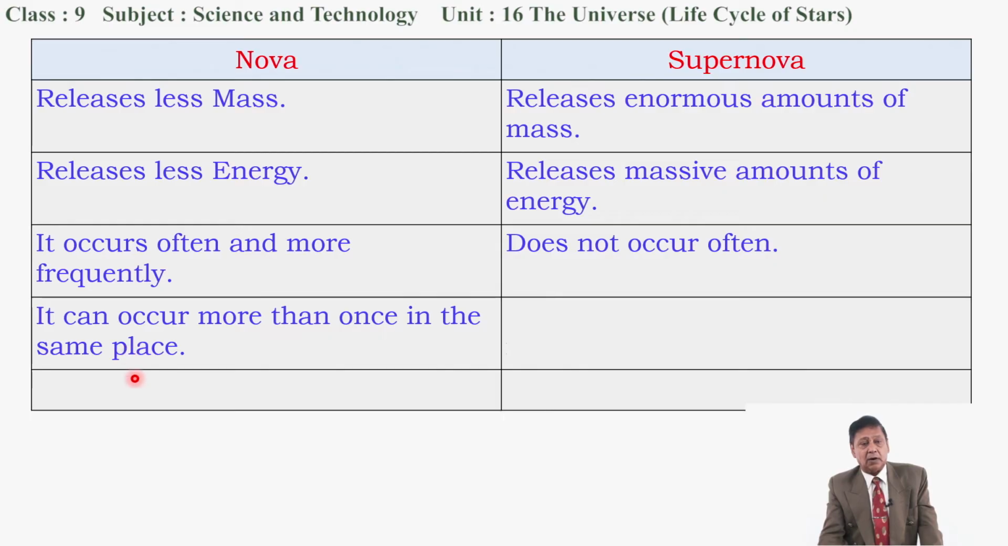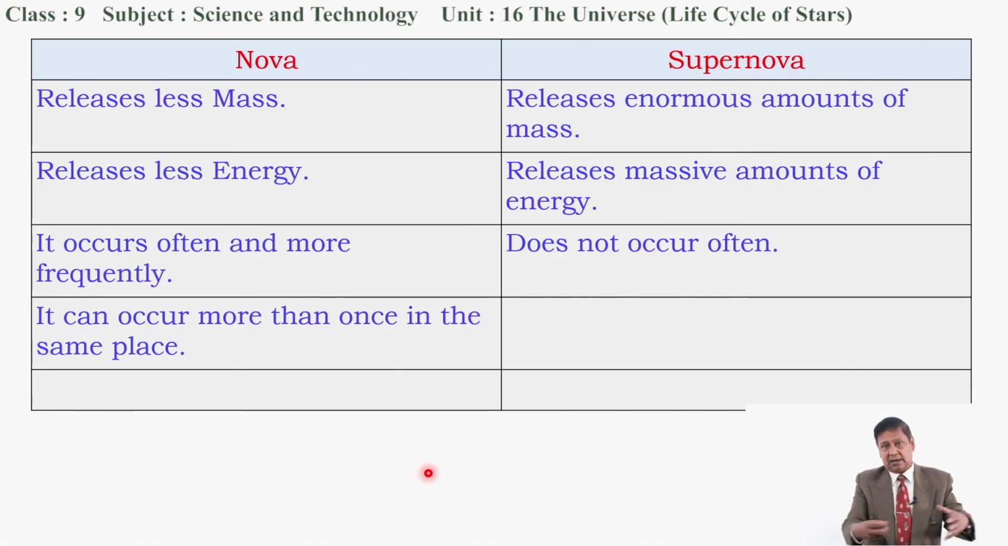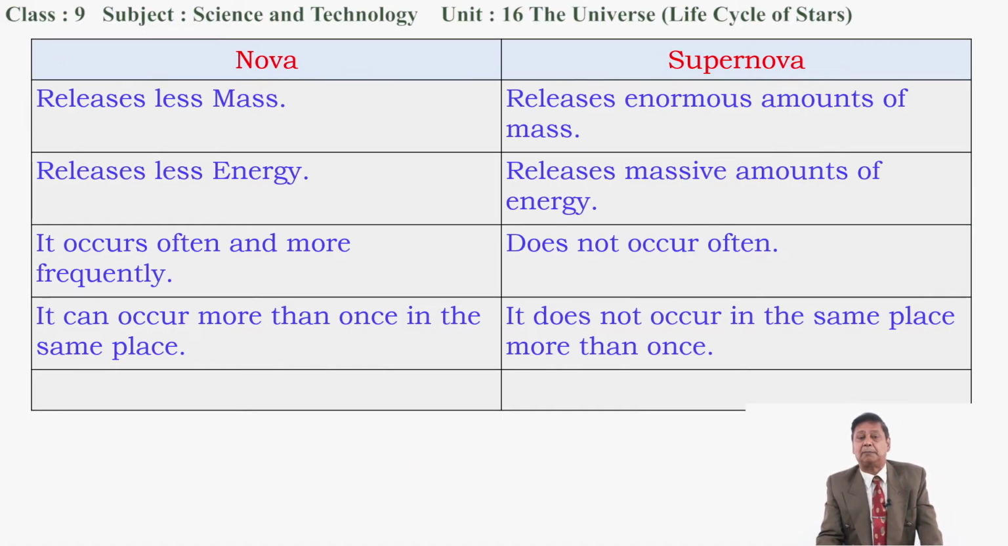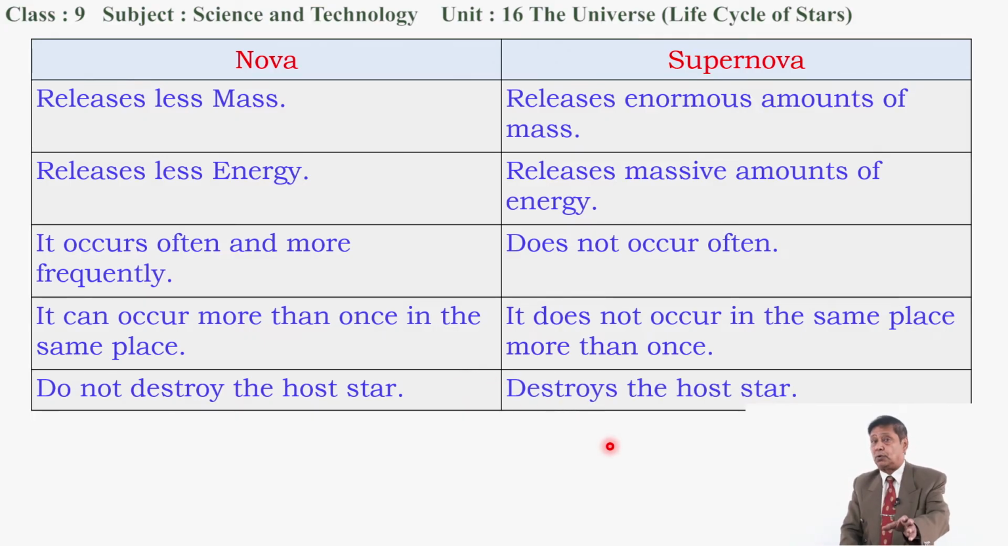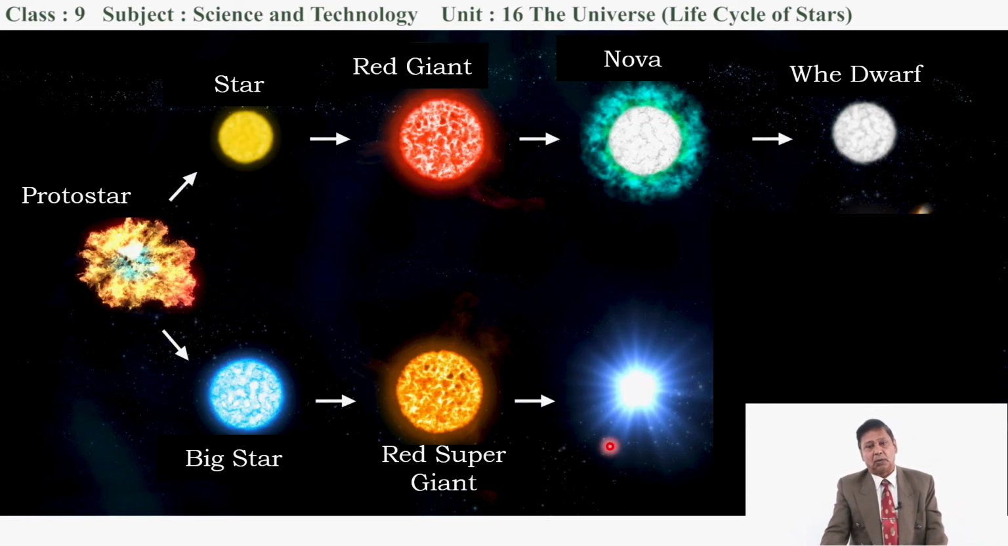And next, it can occur more than once in the same place. Nova can occur in the same place more than once. When a white dwarf star is produced, the white dwarf star may collect some particles from neighboring stars and neighboring nebulas, and again nova can occur there, but supernova does not occur in the same place more than once. Another difference: does not destroy the host star. If nova occurs in a certain star, it won't destroy the neighboring star, but supernova can destroy the host star, the nearby star. Okay, now I want to come back to this cycle where we were.